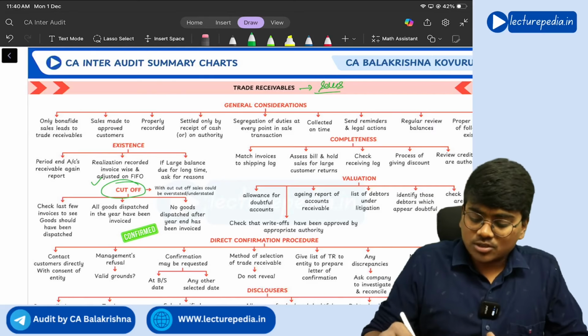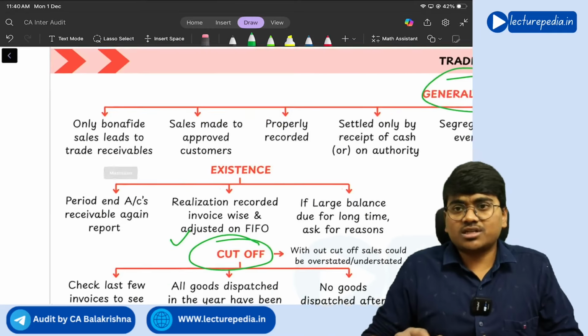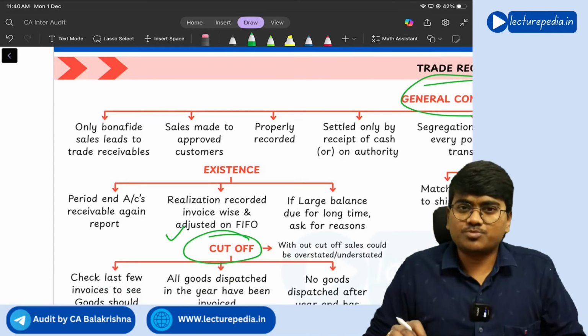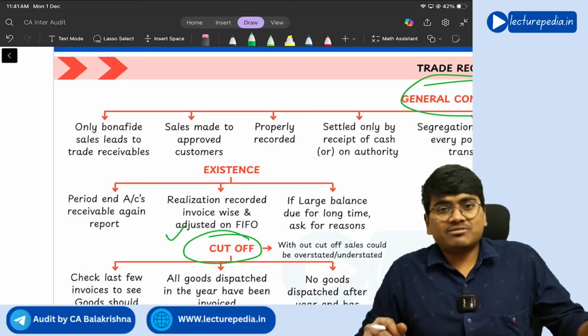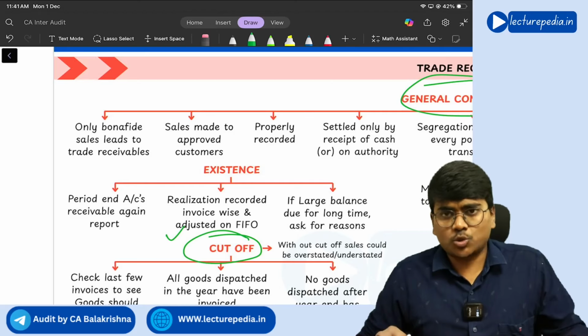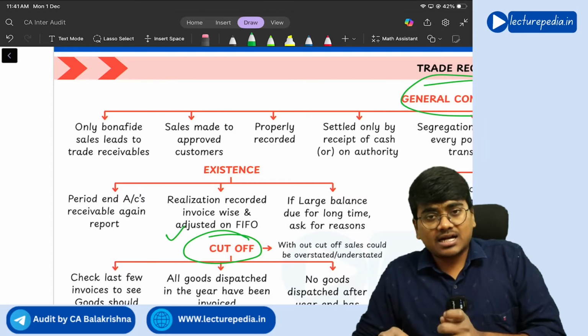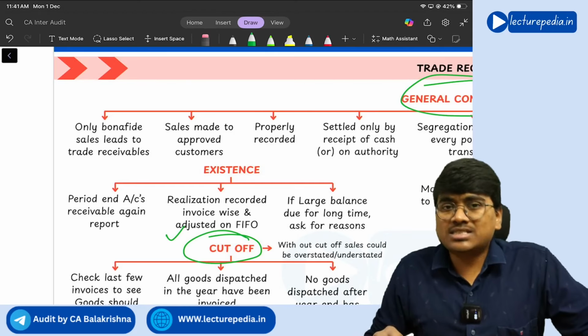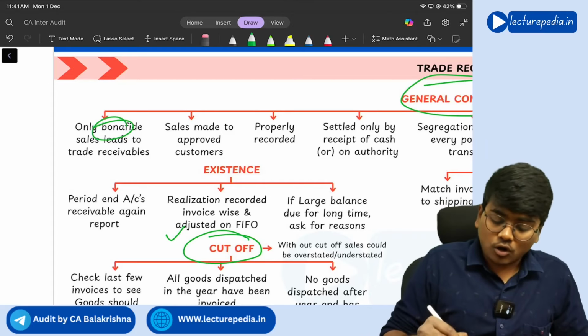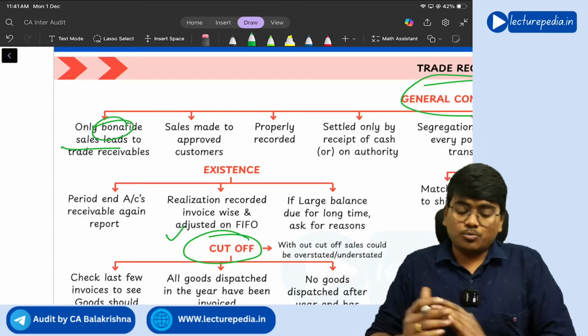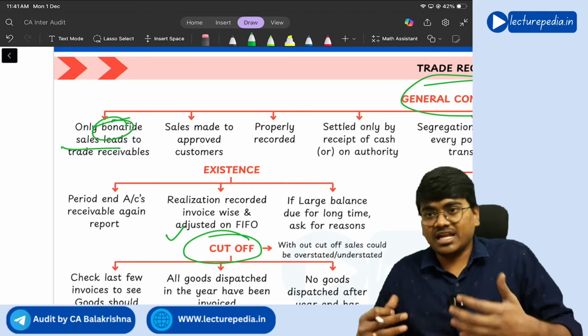Okay, let us start. What are certain general considerations that need to be seen by the auditor with respect to trade receivables? First of all, the auditor needs to see whether the trade receivables that have been shown in the books of accounts have occurred because of genuine sales only, or are there any fake sales? Or are they all bona fide sales only? Bona fide means genuine, true, real, understanding.